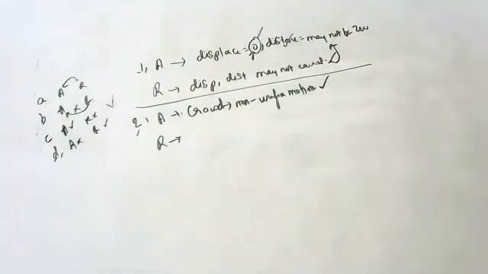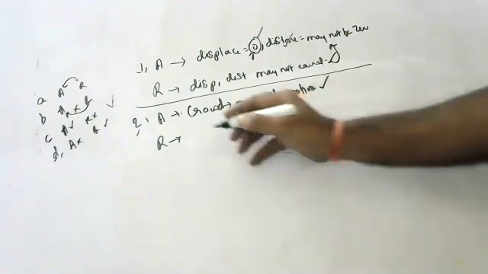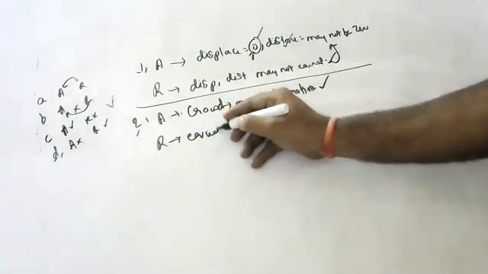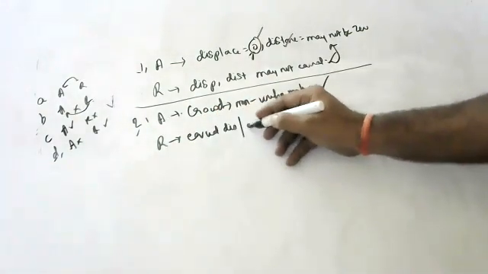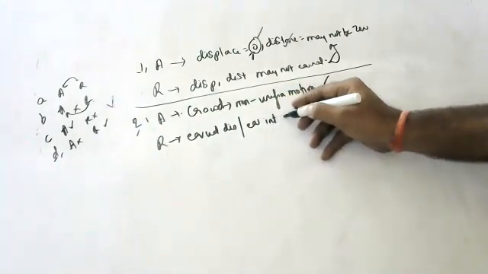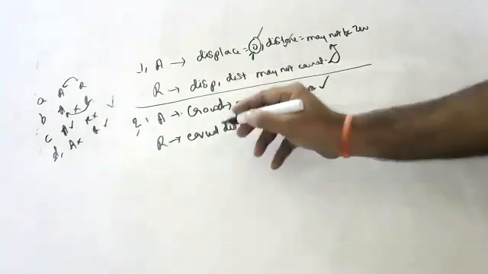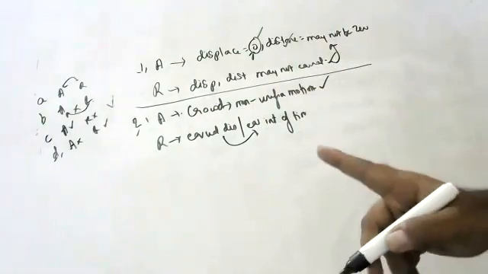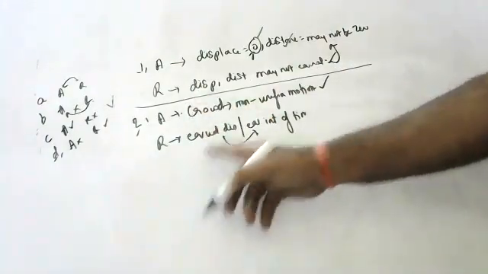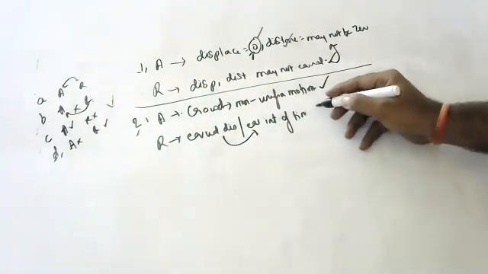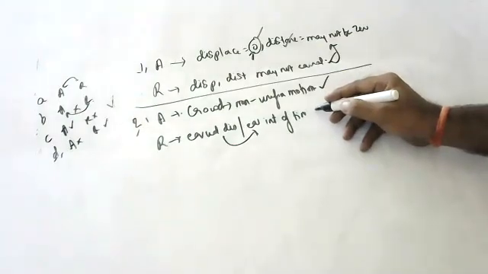Assertion is correct. Let's check reasoning. The boy covers equal distances in equal intervals of time. Option C, sir. Assertion is correct, reason is wrong. So he's saying the boy is covering equal distances in equal intervals of time. Is reasoning correct, children? No, sir. Reasoning is not correct. Assertion is correct, children, option C.